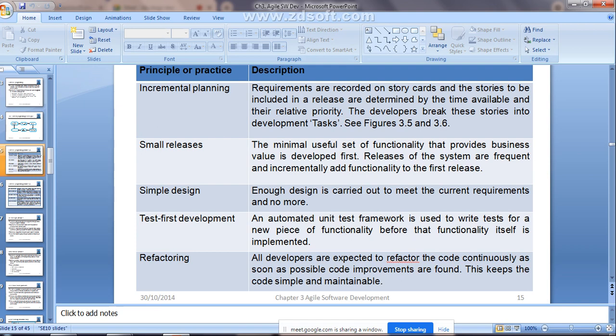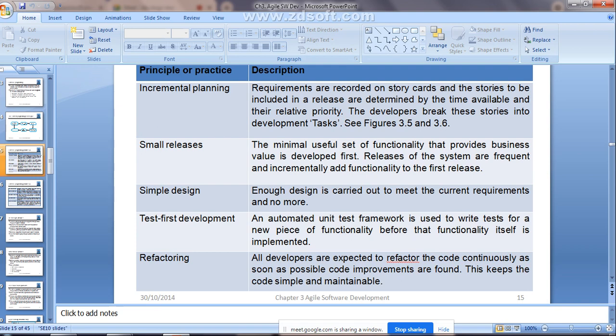That is what is called refactoring. Such principles will be used in case of extreme programming. I hope it is clear, guys. Some principles we have seen. It is compulsory to use incremental planning. Small releases will be there. That means as the initial implementation is done, that will be released to the customer. Then simple designing. According to the current requirement, you are going to do the simple designing part.